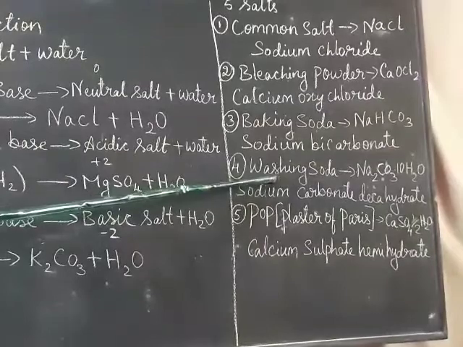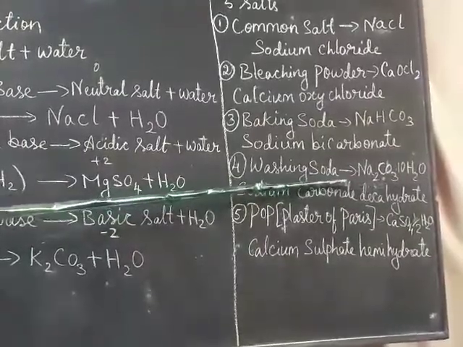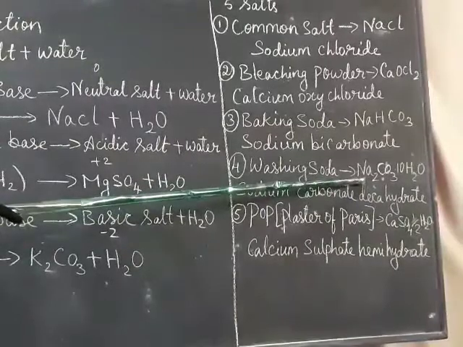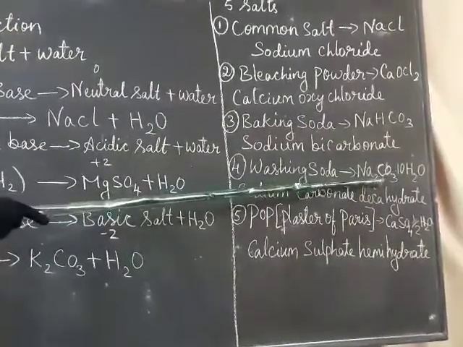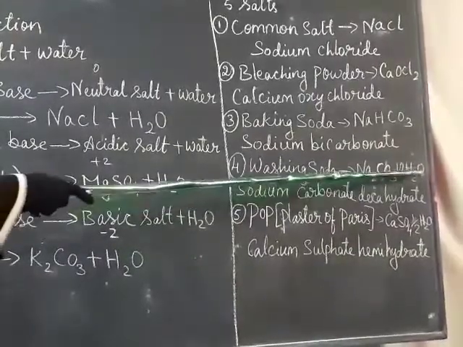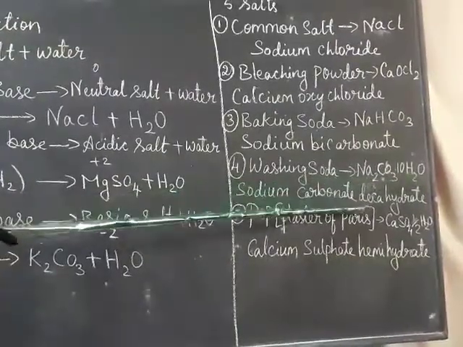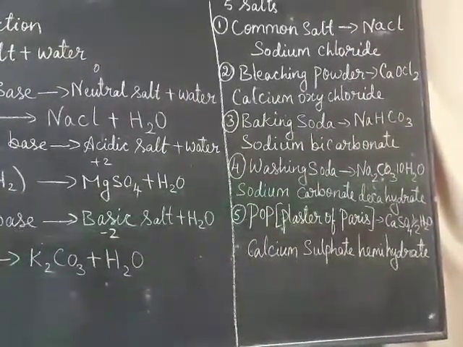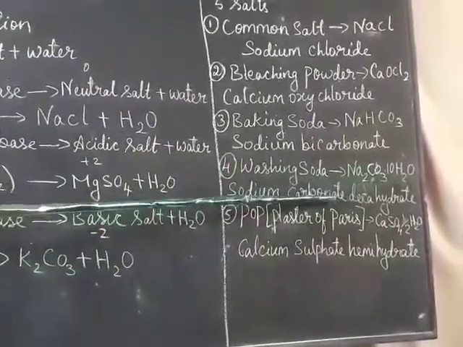Washing soda is sodium carbonate decahydrate, Na2CO3.10H2O. Na means sodium, CO3 means carbonate, sodium carbonate. What is this 10? 10 is nothing but deca, water of hydration. 10H2O we say decahydrate. As we learn further, I'll tell you why this 10H2O will come there.